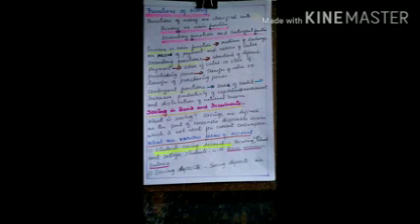The next topic, saving in bank and investment. What is saving? Savings are defined as the part of consumers' disposable income which is not used for current consumption. We are not using that portion of money; we are keeping it as saving. Where are we saving the money? In bank. For that purpose, banks are offering different kinds of accounts.